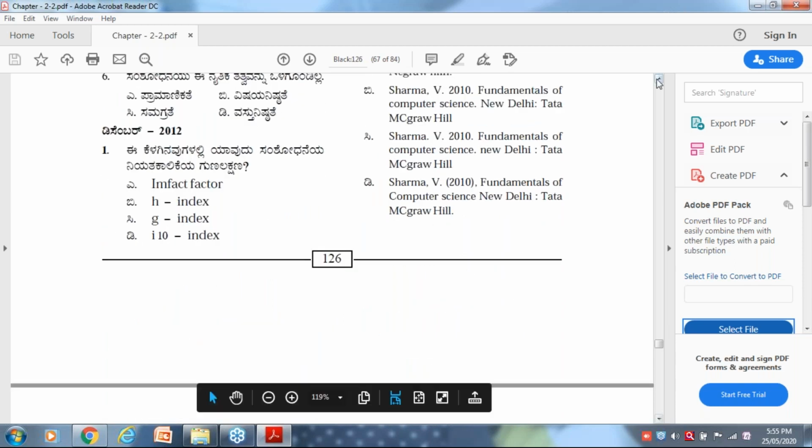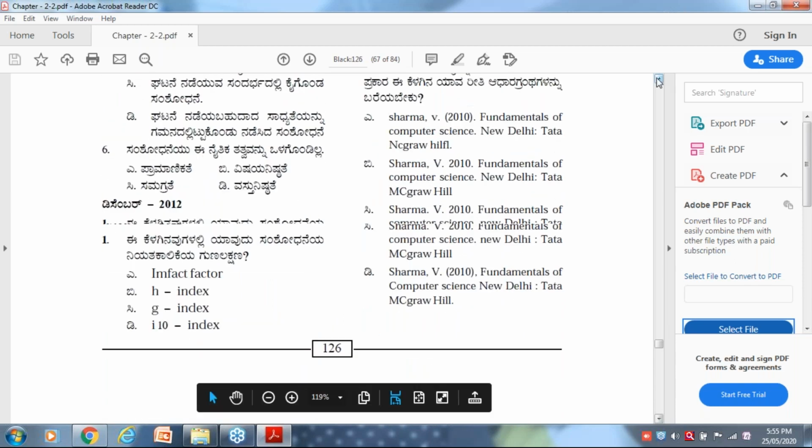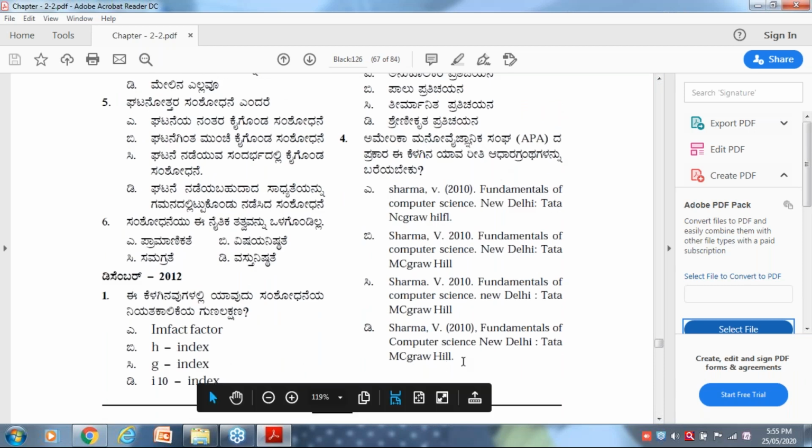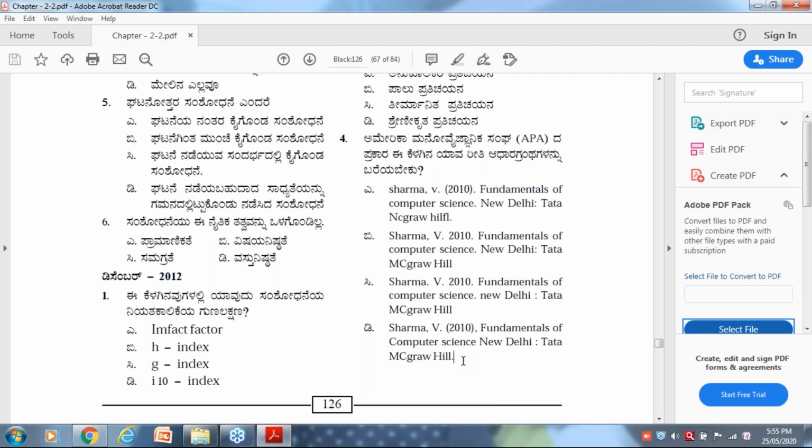See, here is a question. APA style format. Identify which is the right APA format. The fourth question. Don't read the above material, only read the English material. Which is the right option? A is right, B is right, C is right, or D is right? Can anybody answer me right now?